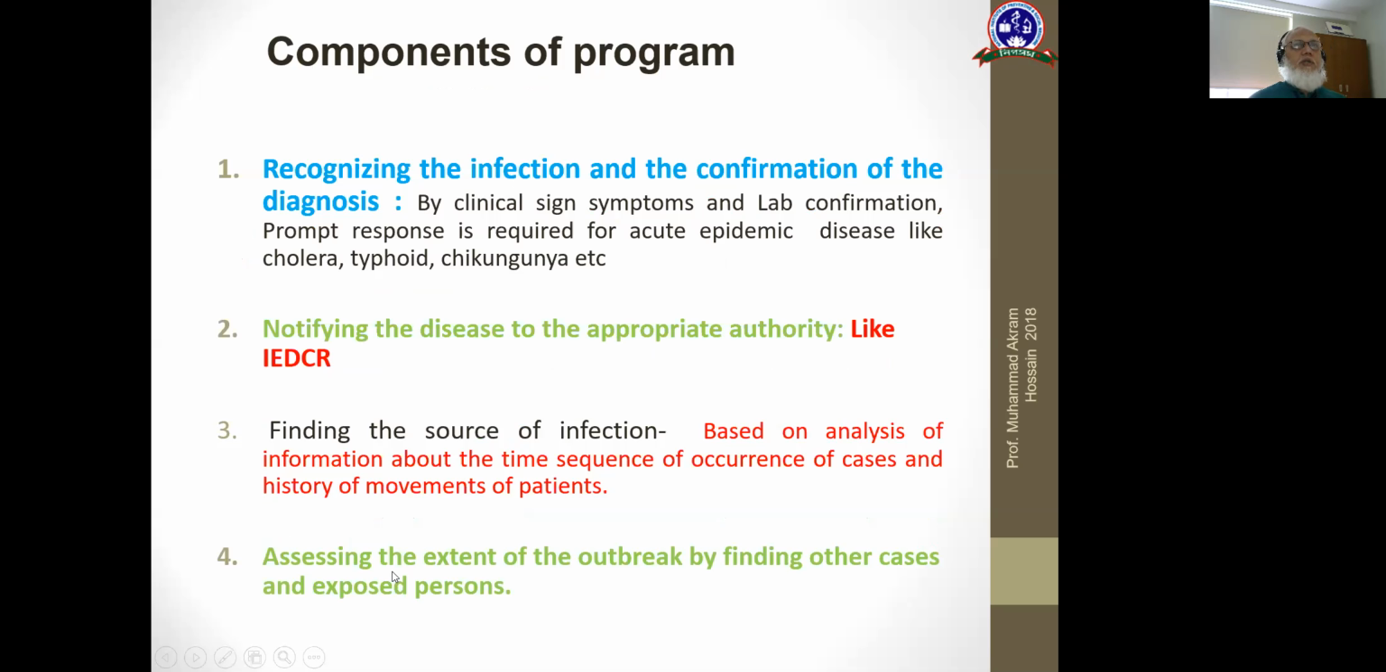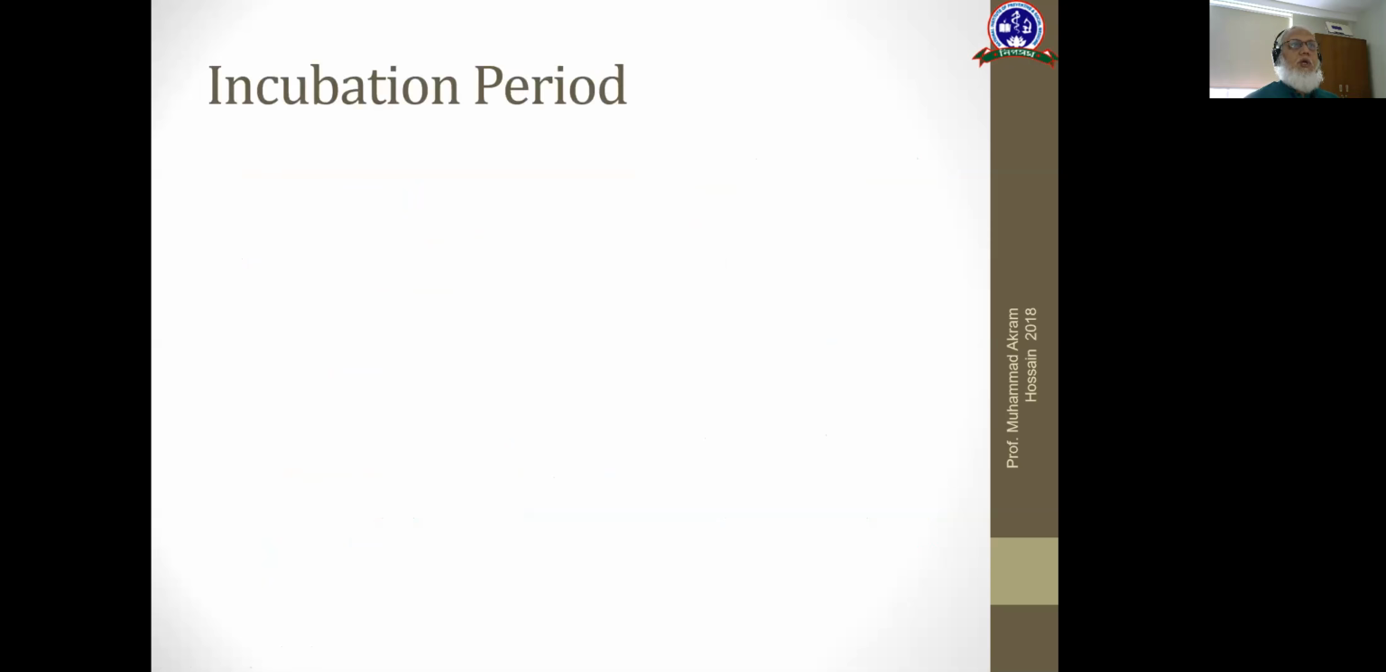So the components, if we discuss in detail: recognition by clinical signs and symptoms, lab confirmation, notifying the appropriate authority depending on the severity of the disease, source found by contact tracing, and extent found by finding other cases and exposed persons. And these are all important for a successful program to control the communicable or infectious disease.